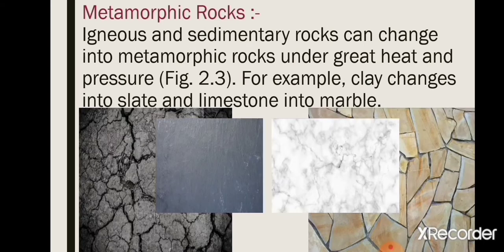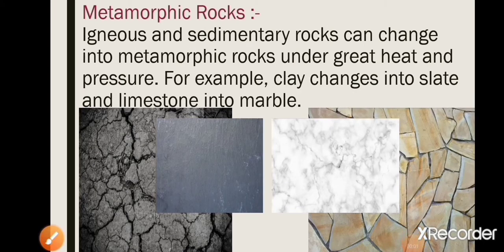Next we have metamorphic rocks. Under great heat and pressure, igneous and sedimentary rocks change their form and become metamorphic rock. Two examples: clay. Under great heat and pressure, clay changes its form and becomes slate. The second example is limestone.